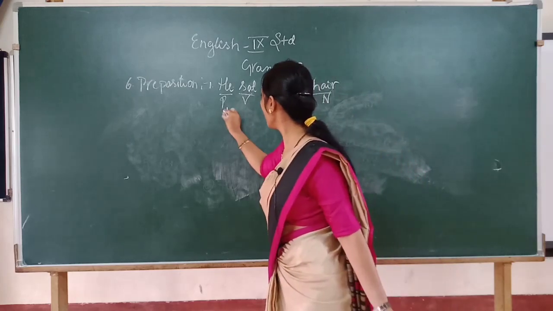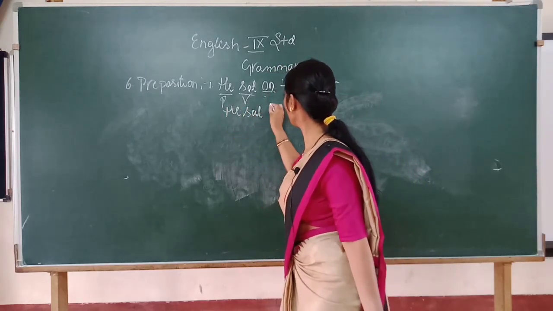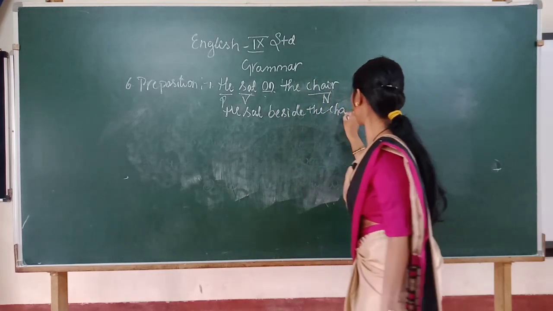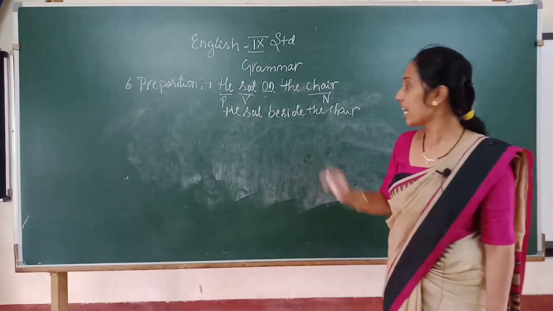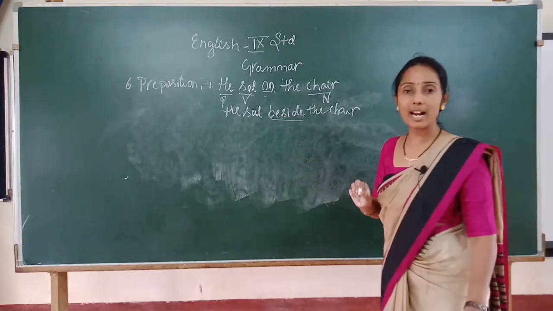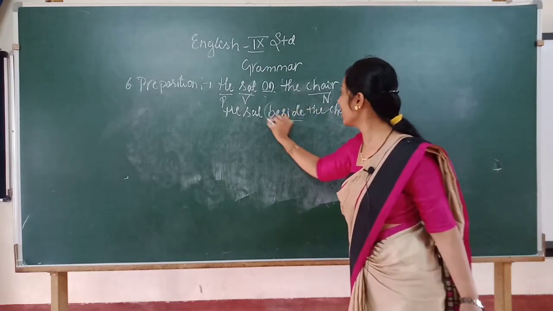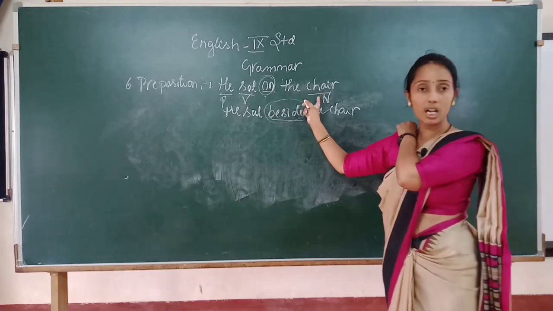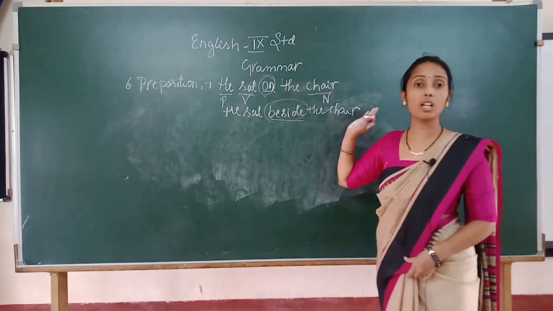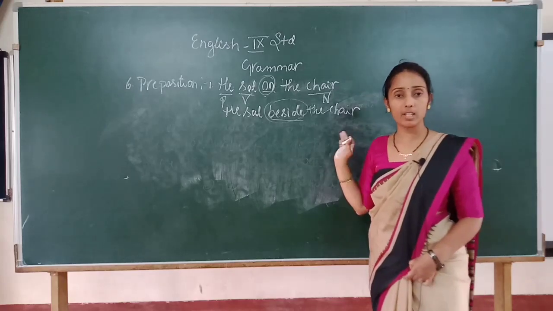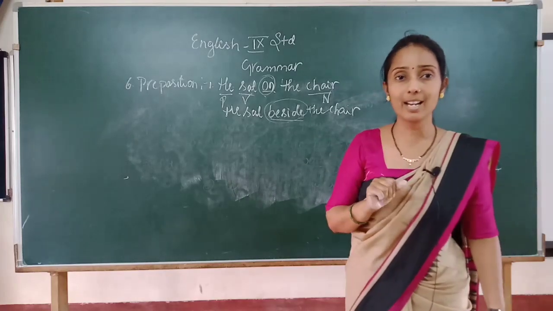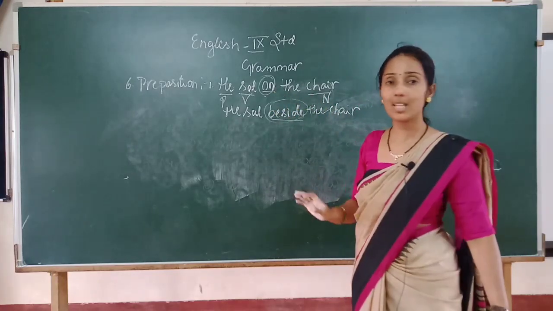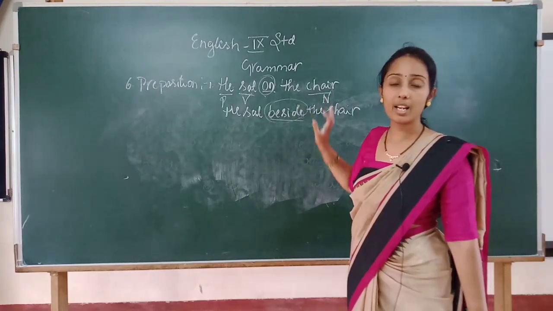You can even write he sat beside the chair, if the chair is not empty. So these preposition words show the relationship with other words and link them. So you have to read the sentence, and the meaning of these prepositions should be clear to you, so that you can use them where required.